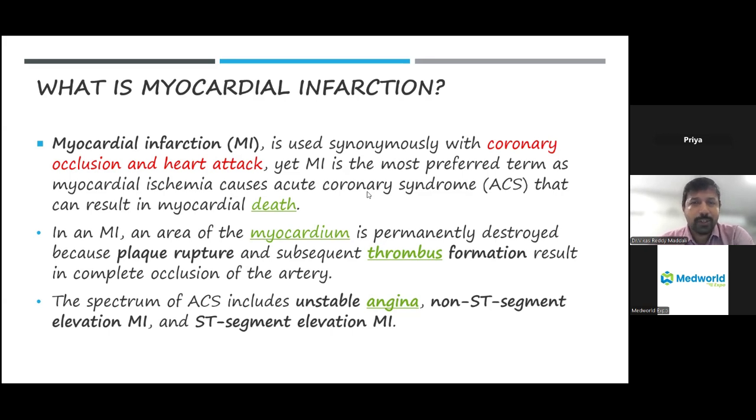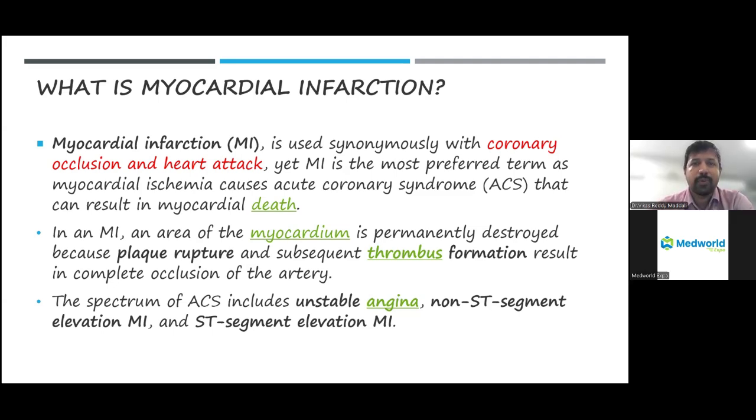So what is the cause of this blood clot? The most common cause is plaque rupture. First of all, what is a plaque? Once we cross 20 years of age, our coronary arteries keep on accumulating cholesterol. Initially, we call them fatty streaks. As we age, the fatty streaks keep on depositing cholesterol, and this cholesterol will ultimately develop into the plaque. That is what we call atherosclerosis.